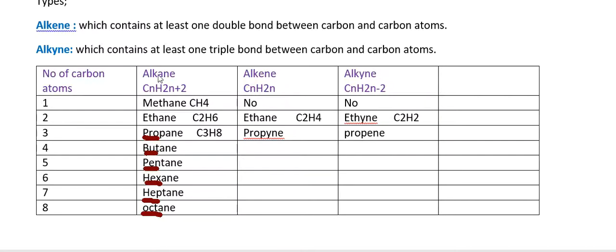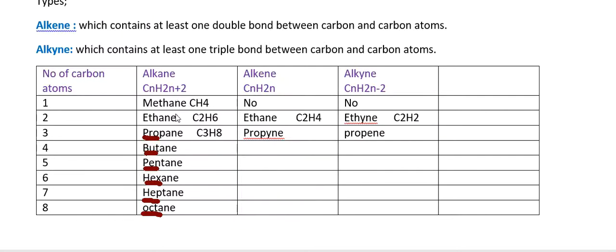Here carbon is 1, so hydrogen must be 2 times 1 plus 2, which is 4. There is no possibility of alkenes or alkynes for a single carbon atom.